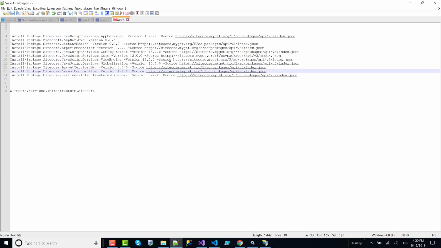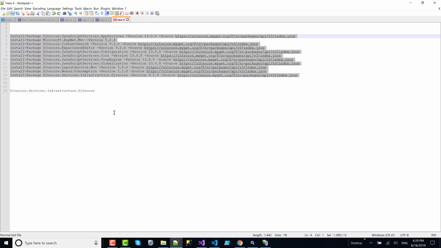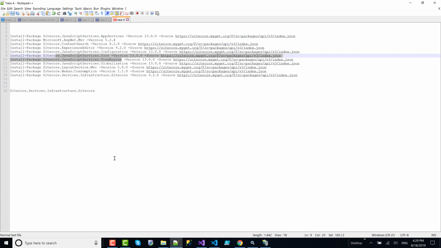So at the end, I downloaded and installed all the DLLs that were missing. This one had a different version of dependencies, and I think this view engine also had a few dependencies. So in total, 1, 2, 3, 4, 5, 6, 7, 8, 9, 10, 11.